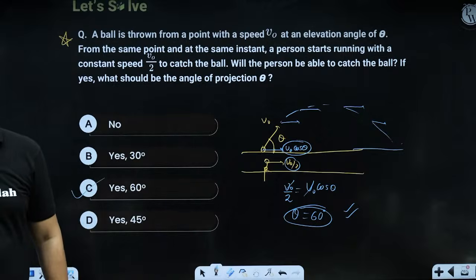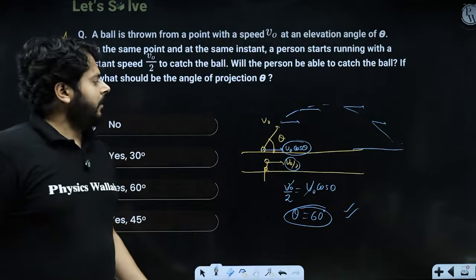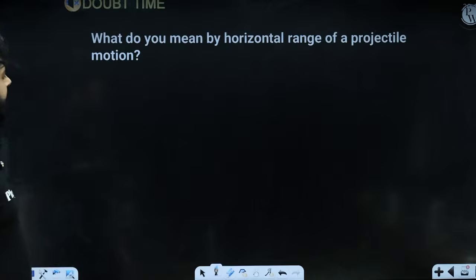I hope the idea is very, very clear. Got it? Sudhanshu, clear? Very good. Yes, better here. All right, so let's keep on moving and talk about the next idea.